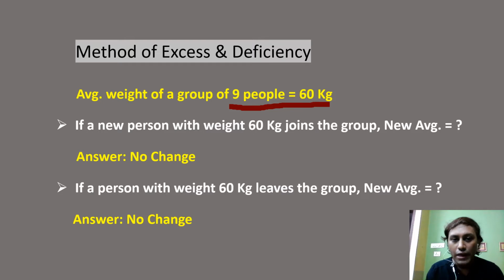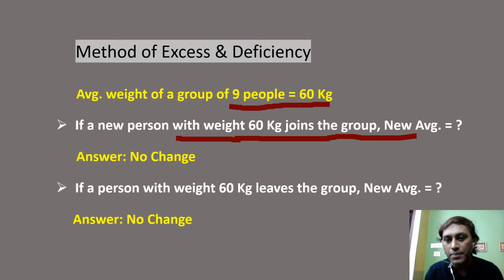Now if a person whose weight is 60 kg joins the group, will there be any change in the average? Answer should be no, because the average is 60 and the person coming has weight 60. So there is no change in the average because no excess or no loss.